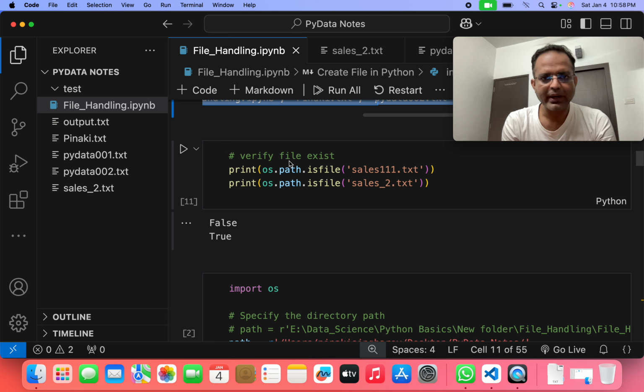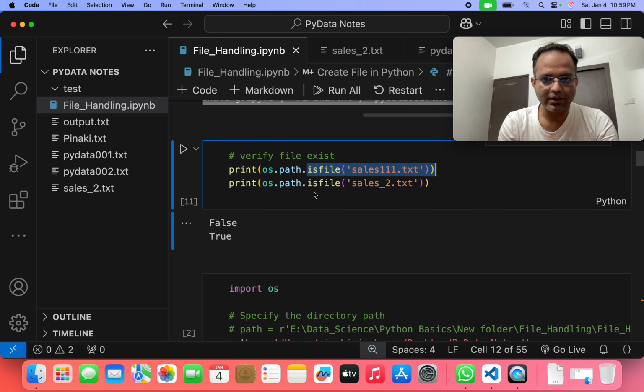Then verify the file exists. That means if you want to check whether this file is available or not, or if you choose any kind of file, whether it is present in this file directory or not, how can we do that? We just write print os.path.isfile, which is the function to check whether it is available or not.